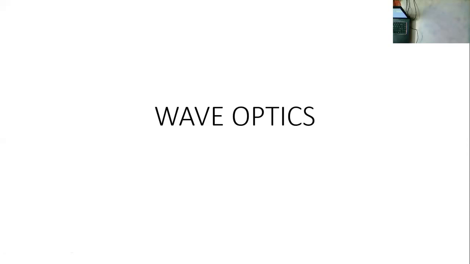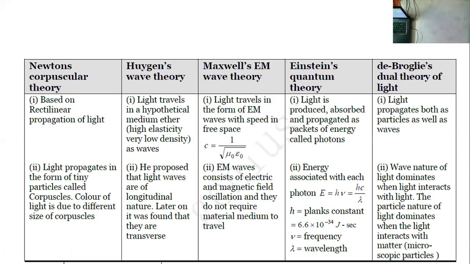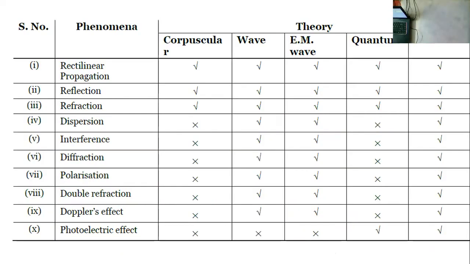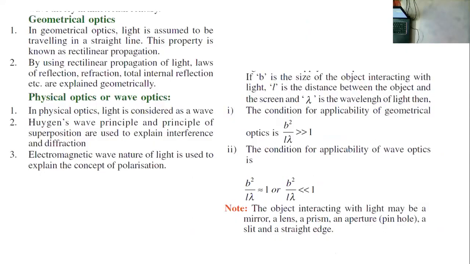Interference and diffraction were explained by Huygens wave theory of light, whereas polarization is explained by electromagnetic theory. These are the different theories of light, and various phenomena and which theory explains them.